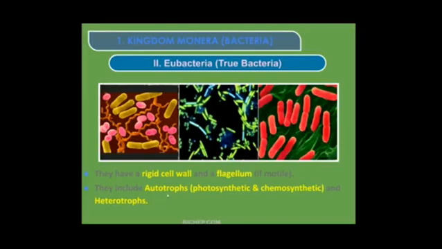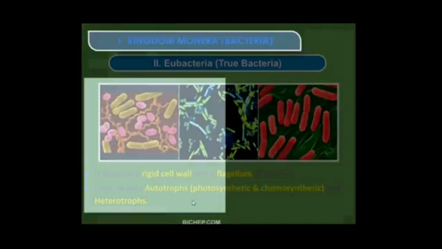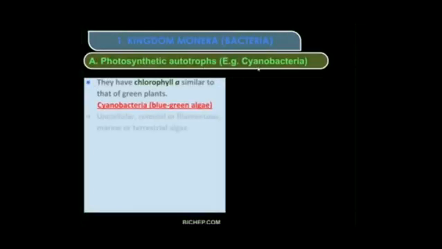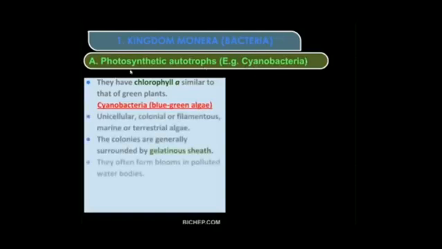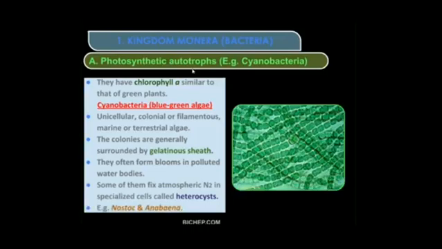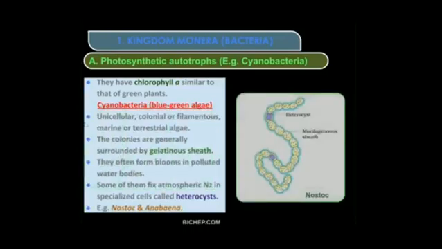They include autotrophs and heterotrophs. Autotrophs means photosynthetic autotrophs, and chemosynthetic autotrophs, and heterotrophs, second type. Okay, so what are these autotrophs? That we will study. So first one in the autotrophs, that is photosynthetic autotrophs. For example, which bacteria? Cyanobacteria. Cyanobacteria is the example of photosynthetic autotroph. Autotroph means they are able to synthesize their own food.